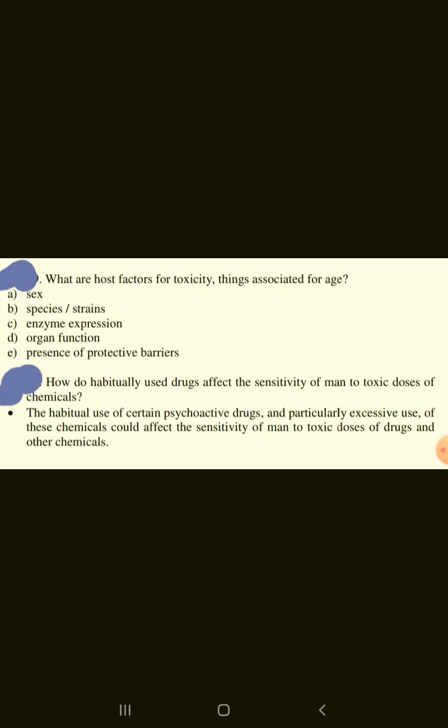What are host factors for toxicity? Things associated with age, sex, species, enzyme expression, organ function, and presence of protective barriers. How do habitually used drugs affect the sensitivity of man to toxic doses of chemicals? The habitual use of certain psychoactive drugs, and particularly excessive use of these chemicals, could affect the sensitivity of man to toxic doses of drugs and other chemicals.